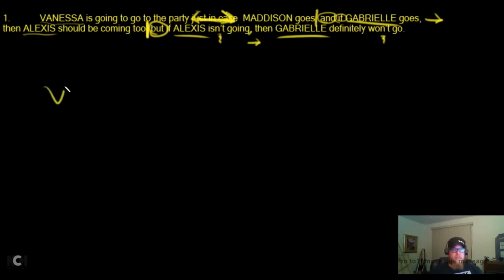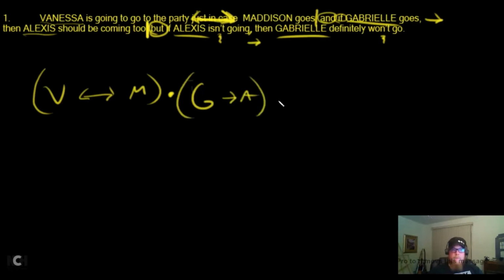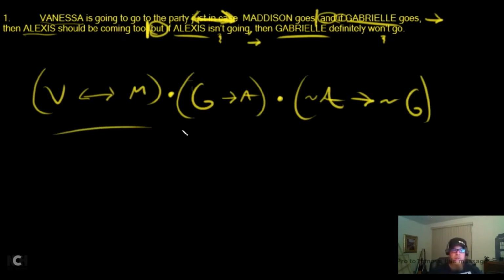So let's do it. Vanessa is going to the party just in case Madison goes. And, which means that and is here, that goes together. And if Gabrielle goes, then Alexis should be coming too. That's its own thing. But if, so here's an arrow, if Alexis isn't going, then Gabrielle won't go. Is it dyadic? Nope. It's triadic. Look, we got this and this and this. So 3 parts. But look, it's actually all connected by ands.